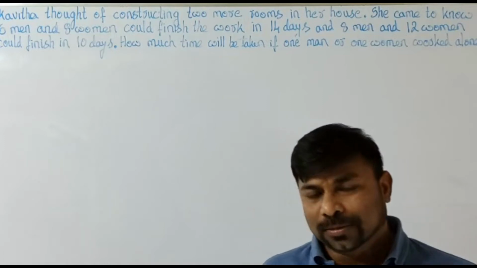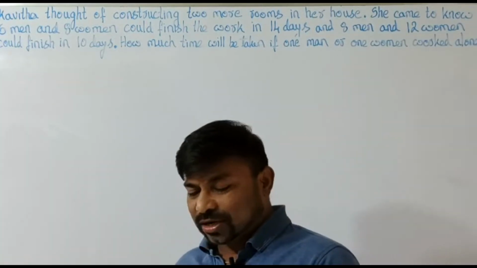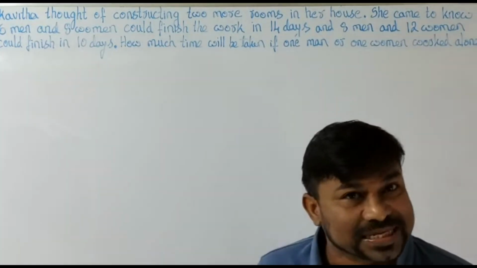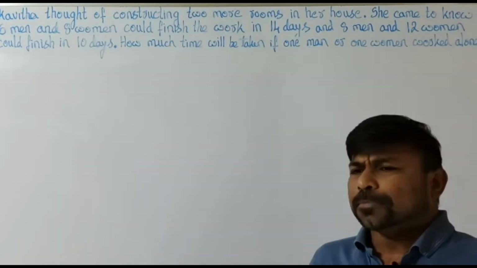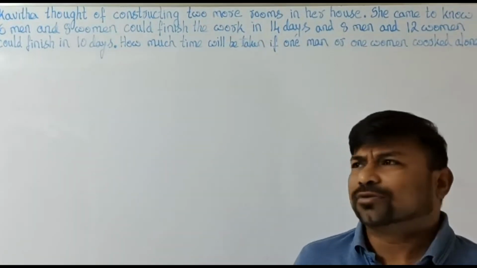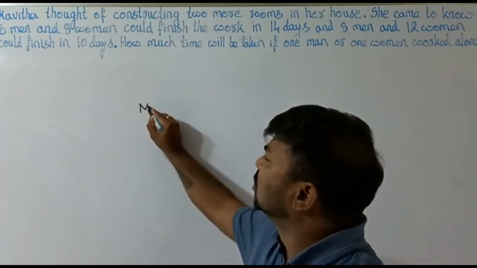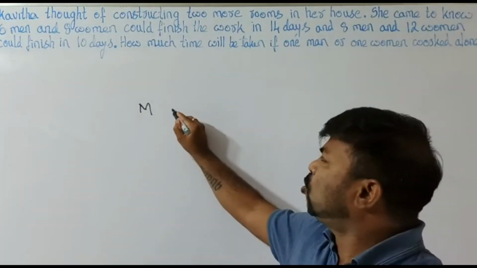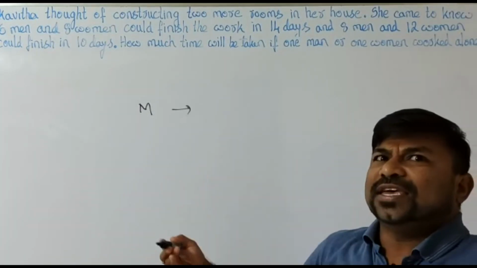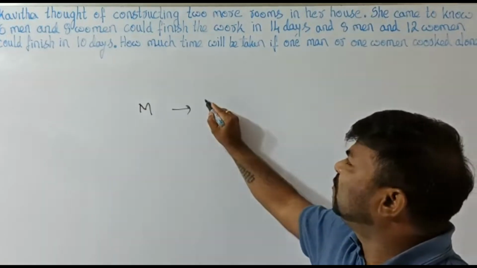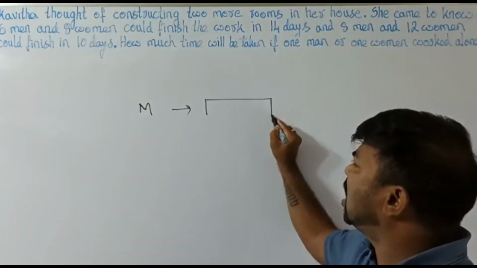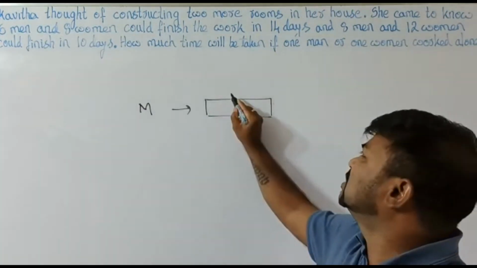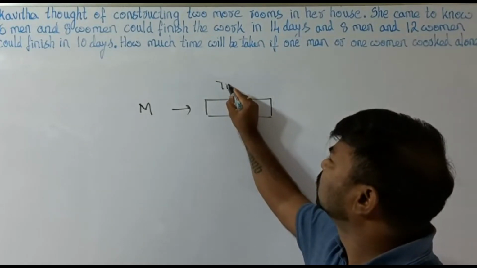Now, moreover, I would like to give general examples of doing this sum. Suppose we are dealing with a man, and he can complete the entire work. Let us take this as the time.